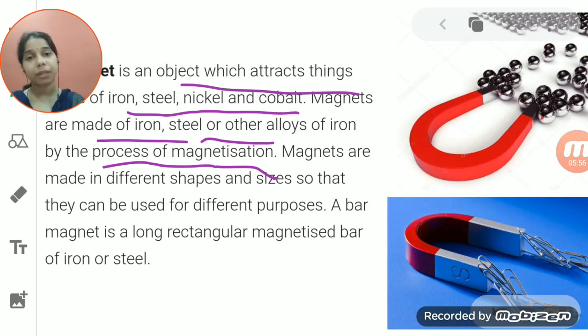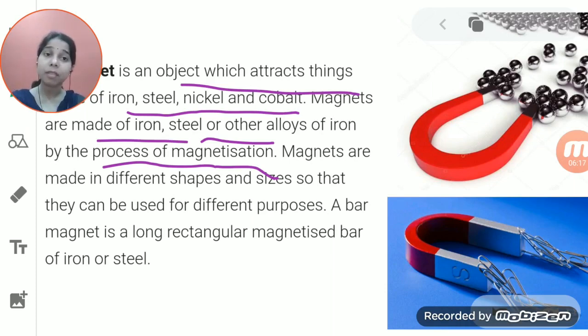Now if we talk about the magnet, students, basically if you see, magnets are of different shapes and sizes. It can be small, it can be long, it can be a large magnet. Okay, it totally depends, and we use different magnets on the basis of our various purposes.